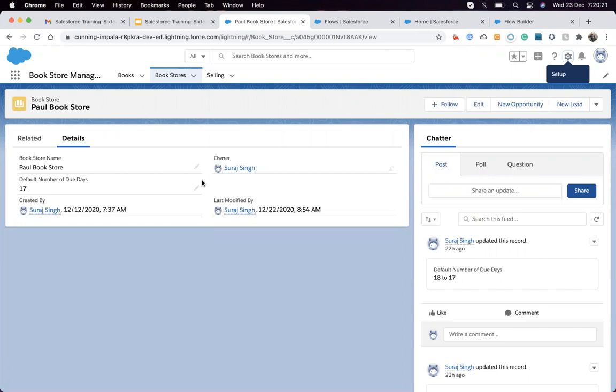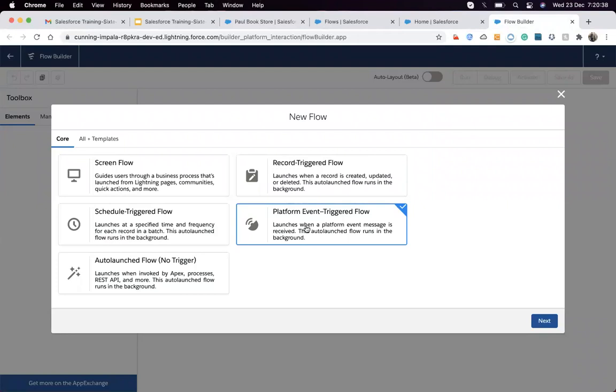You got my point? Yes or no? It's just like a radio, where I throw out the notification and whoever is tuned to that channel can get it. Platform events are quite similar to that. We design an event, a message, and throw it out, and all the users who have subscribed to that event can get the notification.